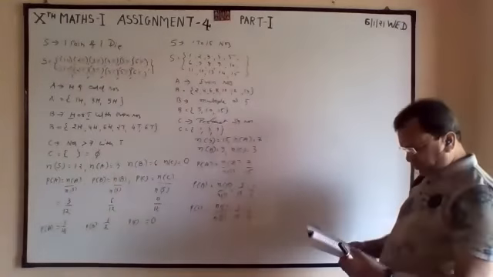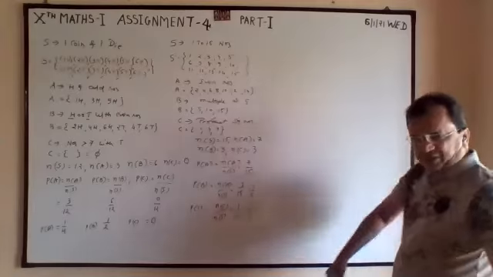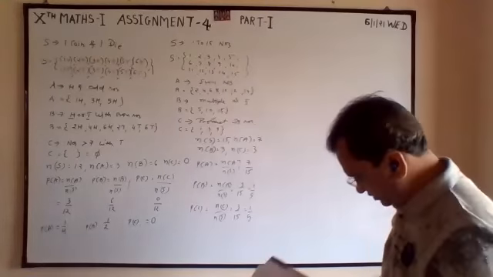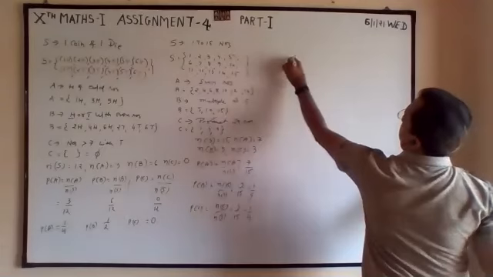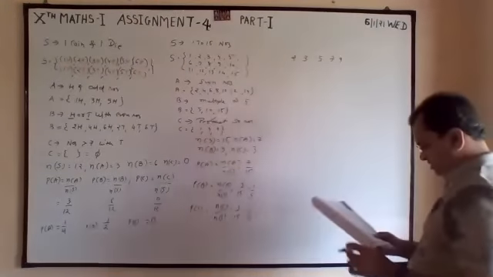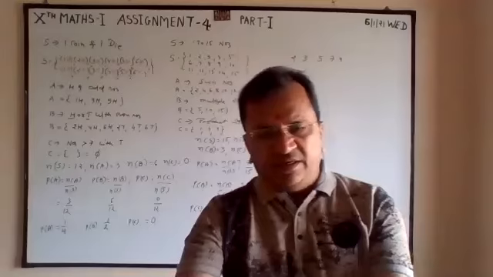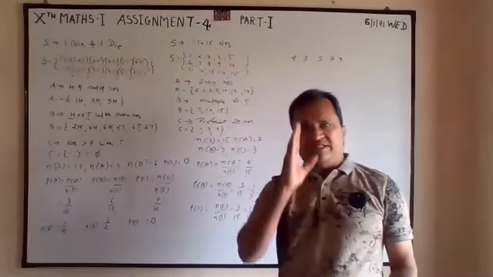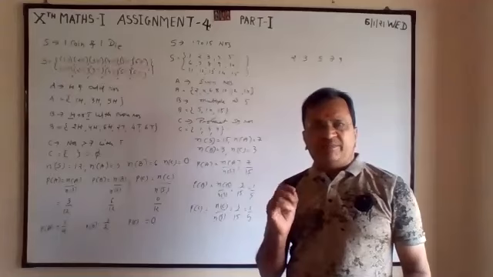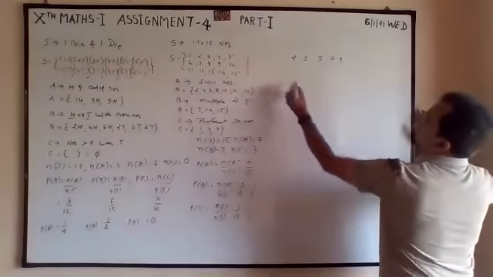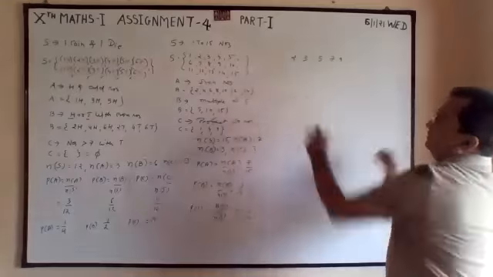Now 0 is not given, and without repetition you have to form the numbers. That is 2, 3, 5, 7, 9. These are the numbers given, and 0 is not there. So every number can be in the unit place, every number can be in the tenth place, but no repetition.